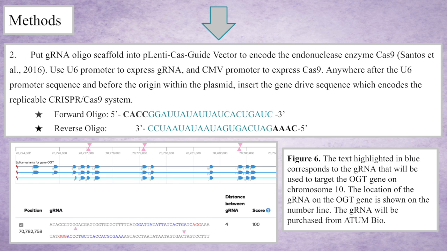To set for the gRNA sequence within the plasmid, insert the gene drive sequence, which encodes the replicable CRISPR-Cas9 system. This will allow for the gene drive to take place, and we expect a near 100% inheritance rate of the OGT gene and the gene drive system to be achieved. The forward and reverse oligos are shown on the slide, and there are overhangs present on two strands to aid in the cloning process. The overhang on the forward oligo is CACC, and the reverse overhang is AAAC.